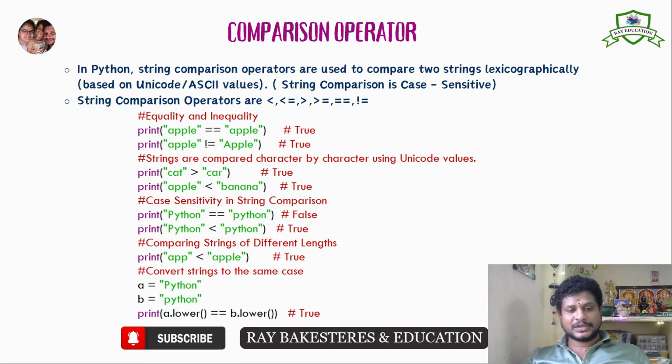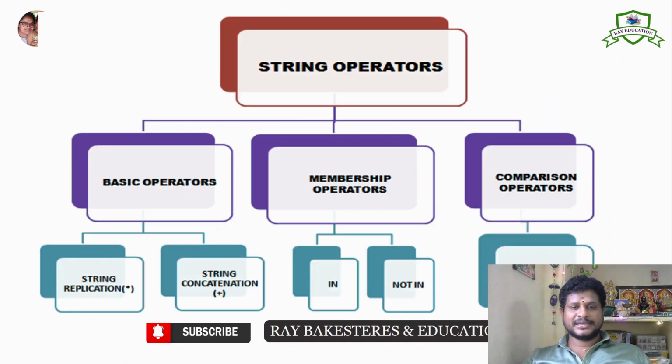Next one, case sensitivity, comparing strings of different length, converting strings to the same case. Just check all the examples. Very simple examples only I have given here. Please check it. Next one, string indexing. Before going to indexing, I will explain all the things again. We saw about the first one, string. A string is a sequence of characters, and a string can be defined by single quotes, double quotes, and triple quotes. Various string operators have been presented: basic operators are string replication and string concatenation, membership operators in and not in, and comparison operators. Just we saw it now.